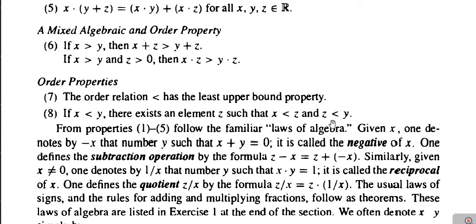X is less than z and z is less than y, which means that if x and y are any two different elements from the set R, then there exists some element z which lies in between x and y, which is to mean that between any two different members of the set R, there exist infinitely many members of the set R. So it is this 8th property.